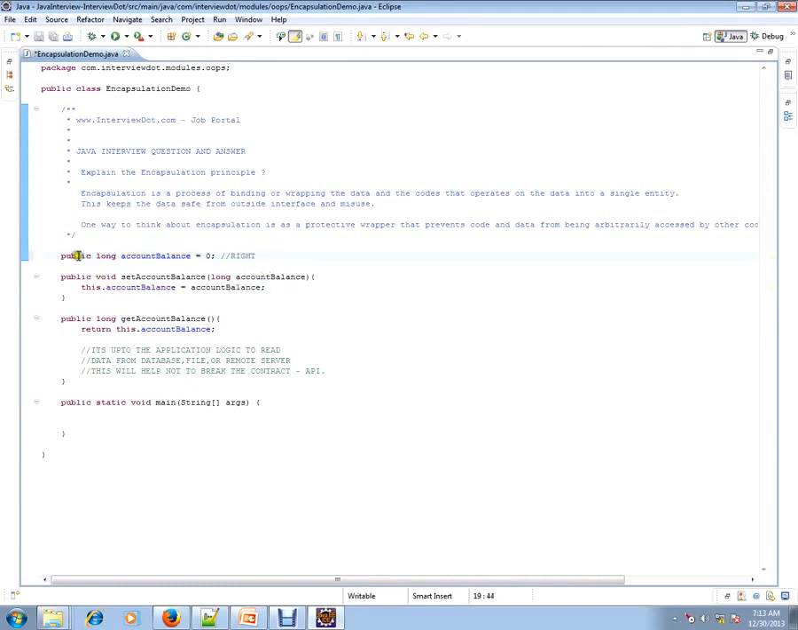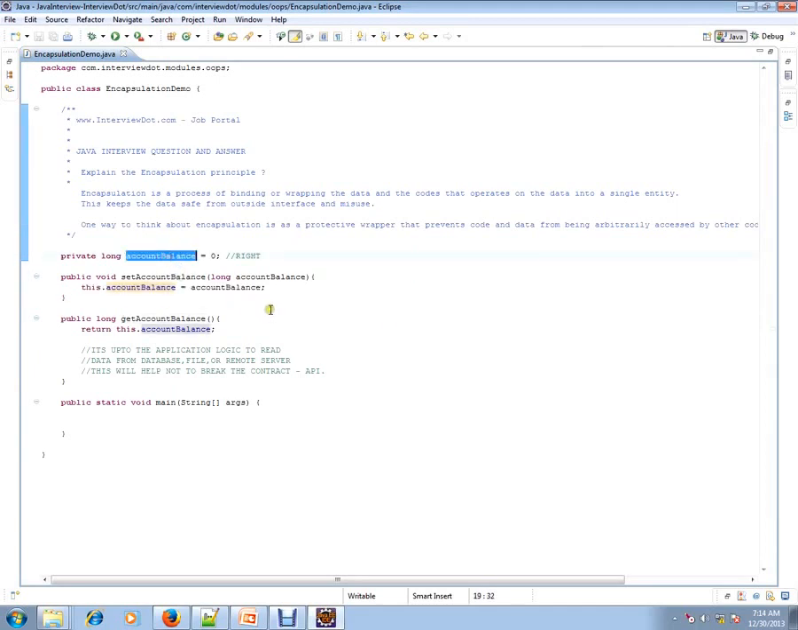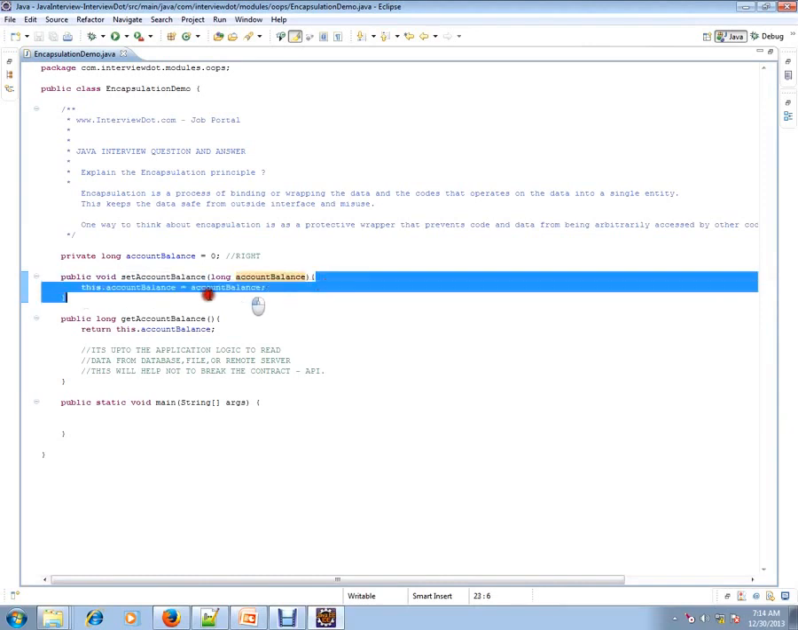We have to make it private. That means this variable is accessible only within the class. So I made it private, and this is good coding practice. You should make the variable private so that it is only visible within this class. And what you can do is have a setter and a getter. That means you have a setter method. Anyone who wants to set some value to this variable can call this method and give the value, and we will set it. We will do whatever we want to do inside this block.